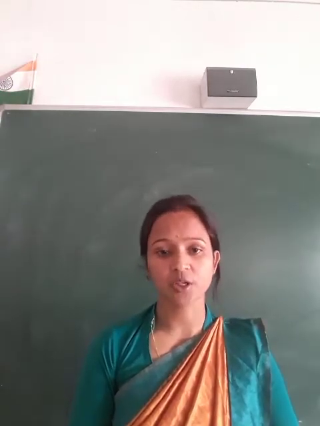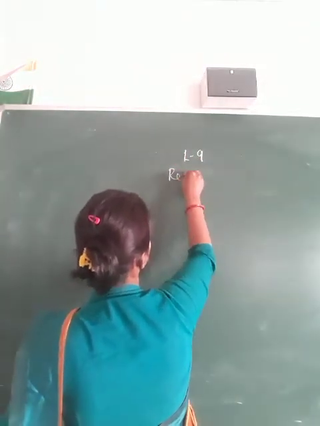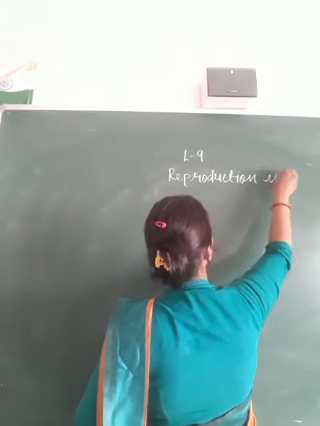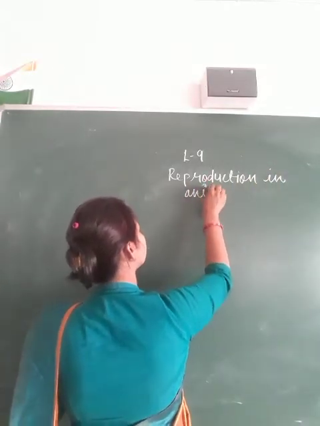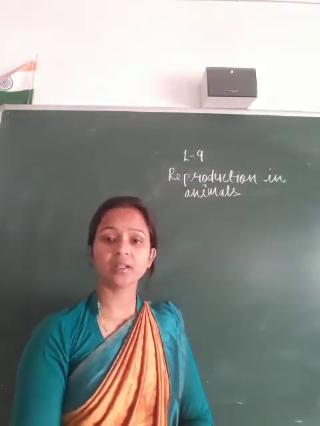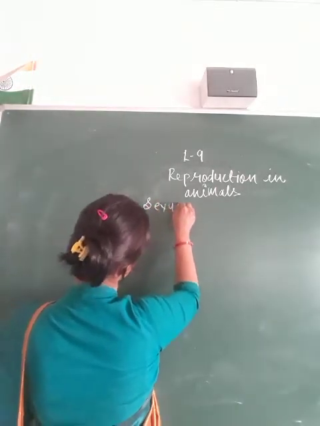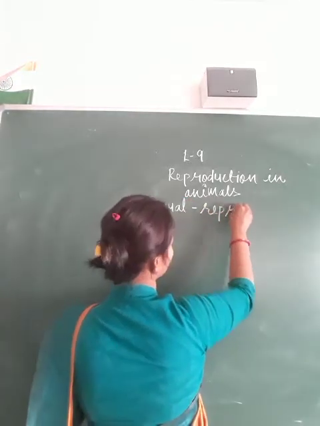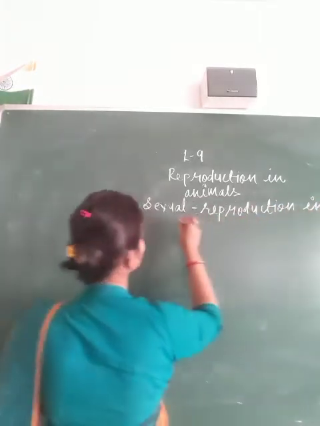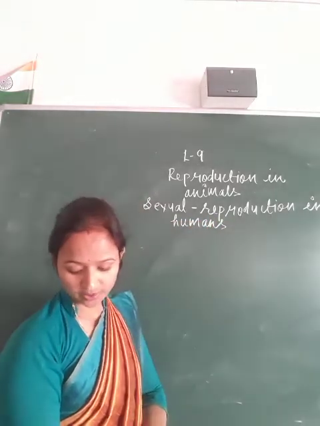The name of chapter 9 is Reproduction in Animals. Today I will start with sexual reproduction in humans.